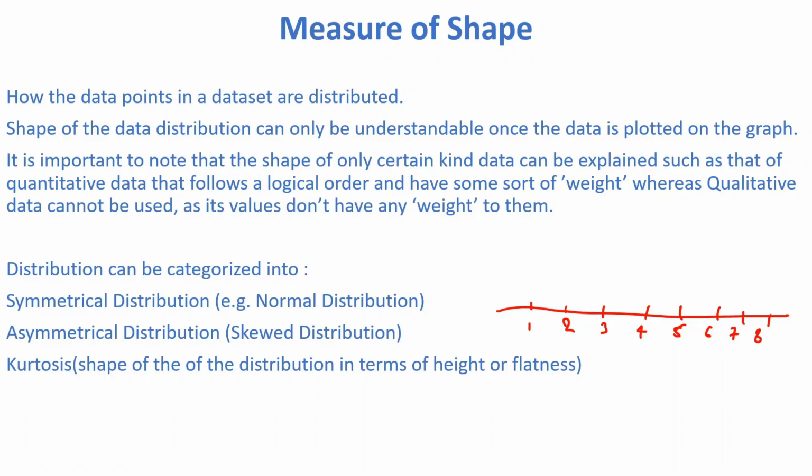I think no. These are 1 person, 2 people, 3 people, 4 people, 5 people, 6 people, 7 people, 8 people. If these are the height data, one person has 1.2 feet, the second 2 people have 2.4 feet, 3 people have 4 feet, so 5 people have 5 feet height. So with just describing this data in this form, are you able to understand anything?